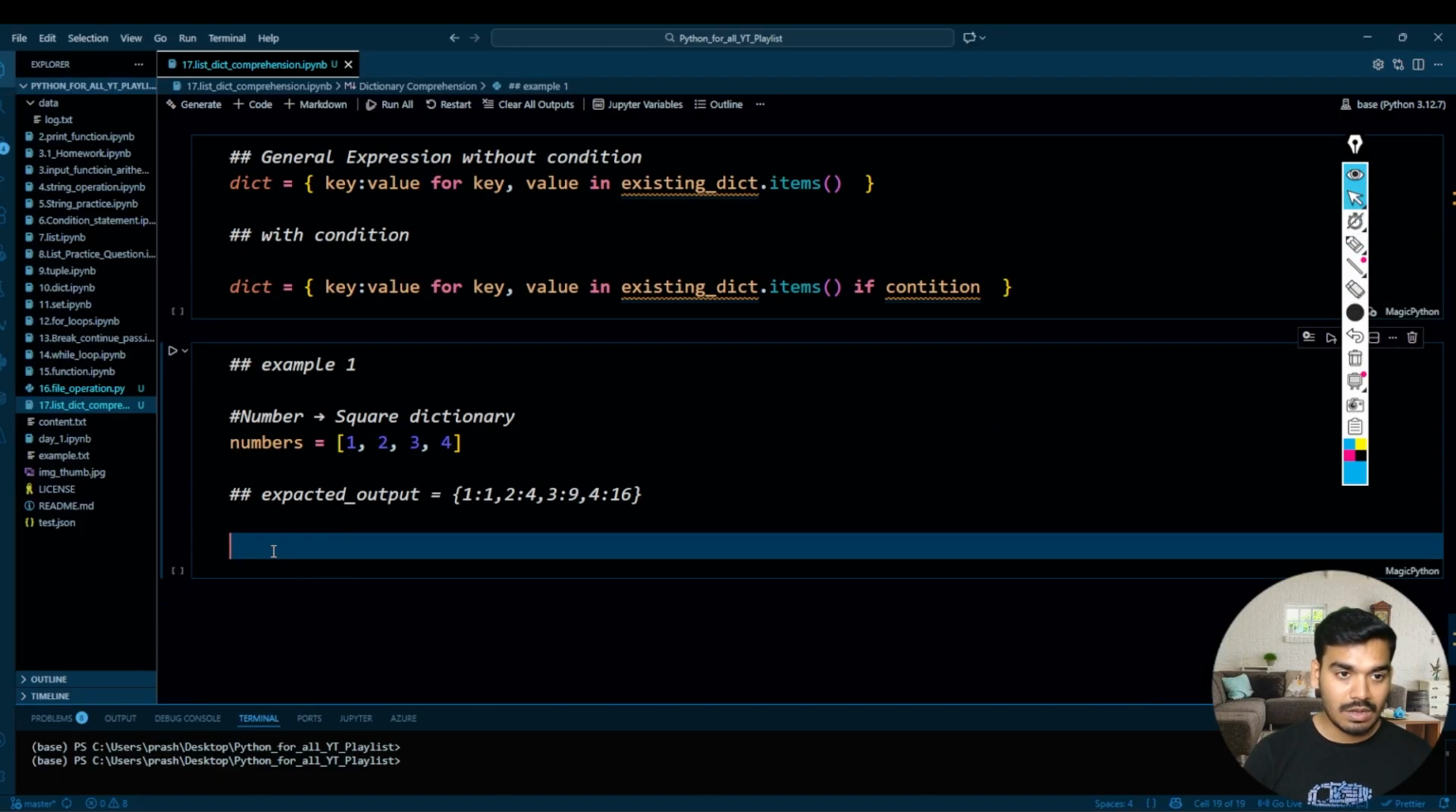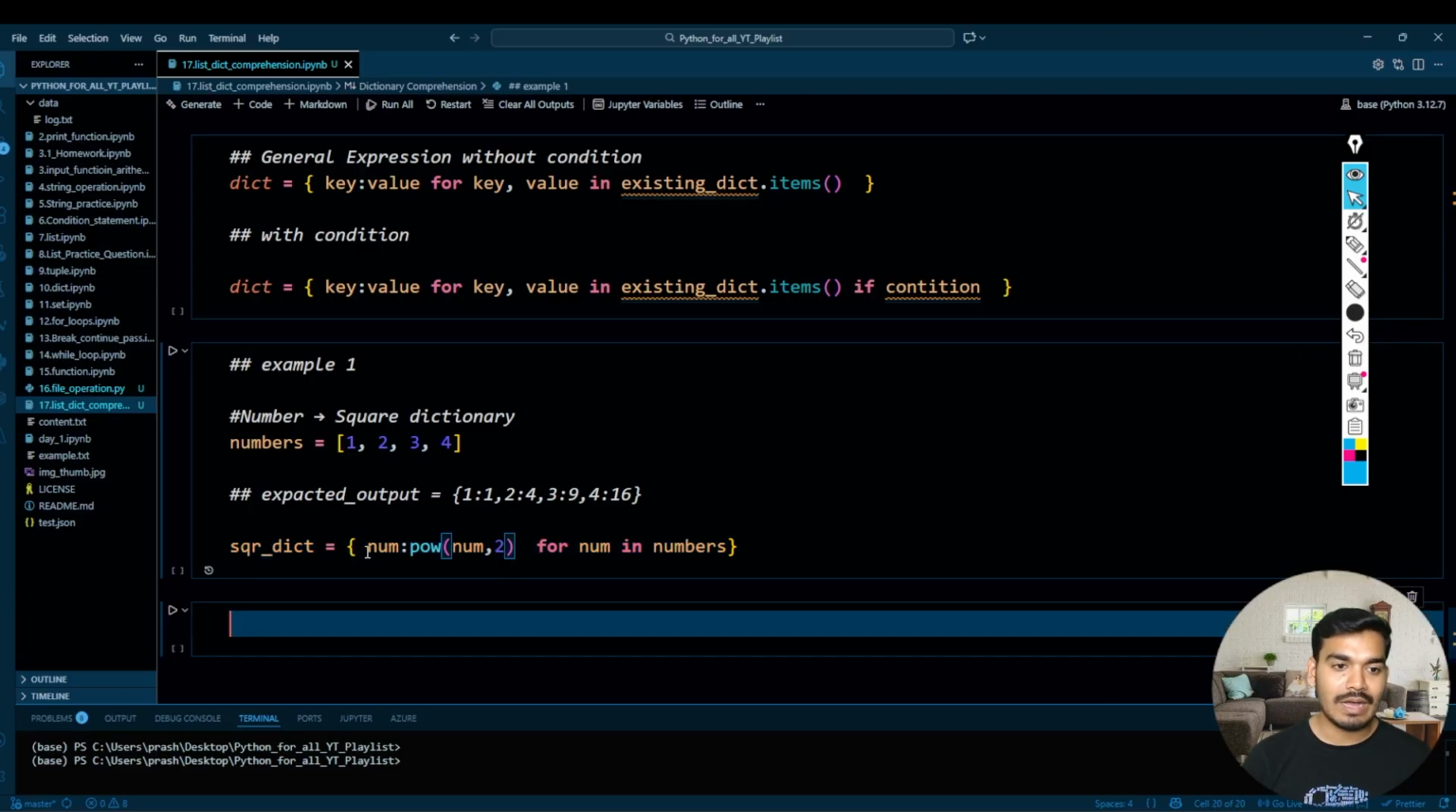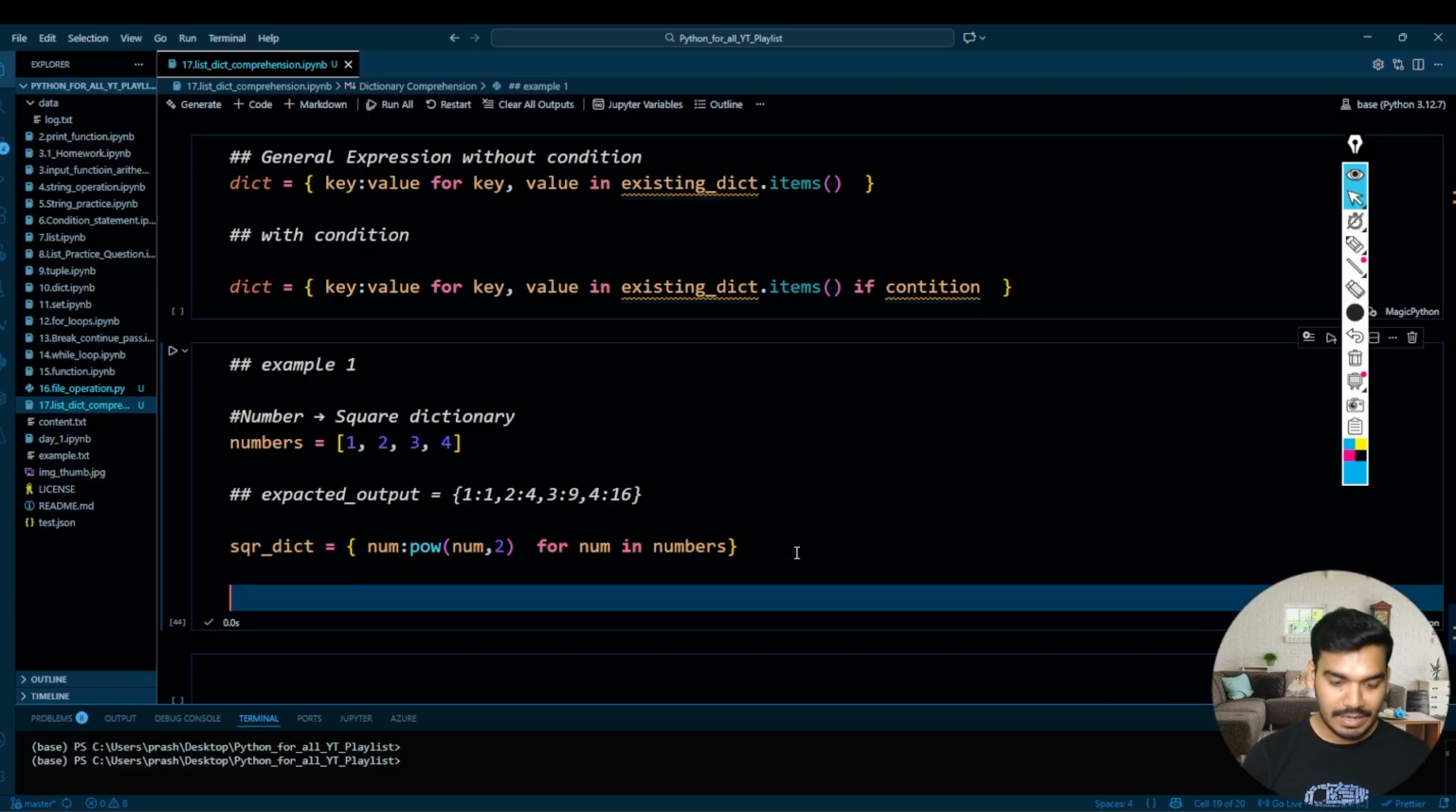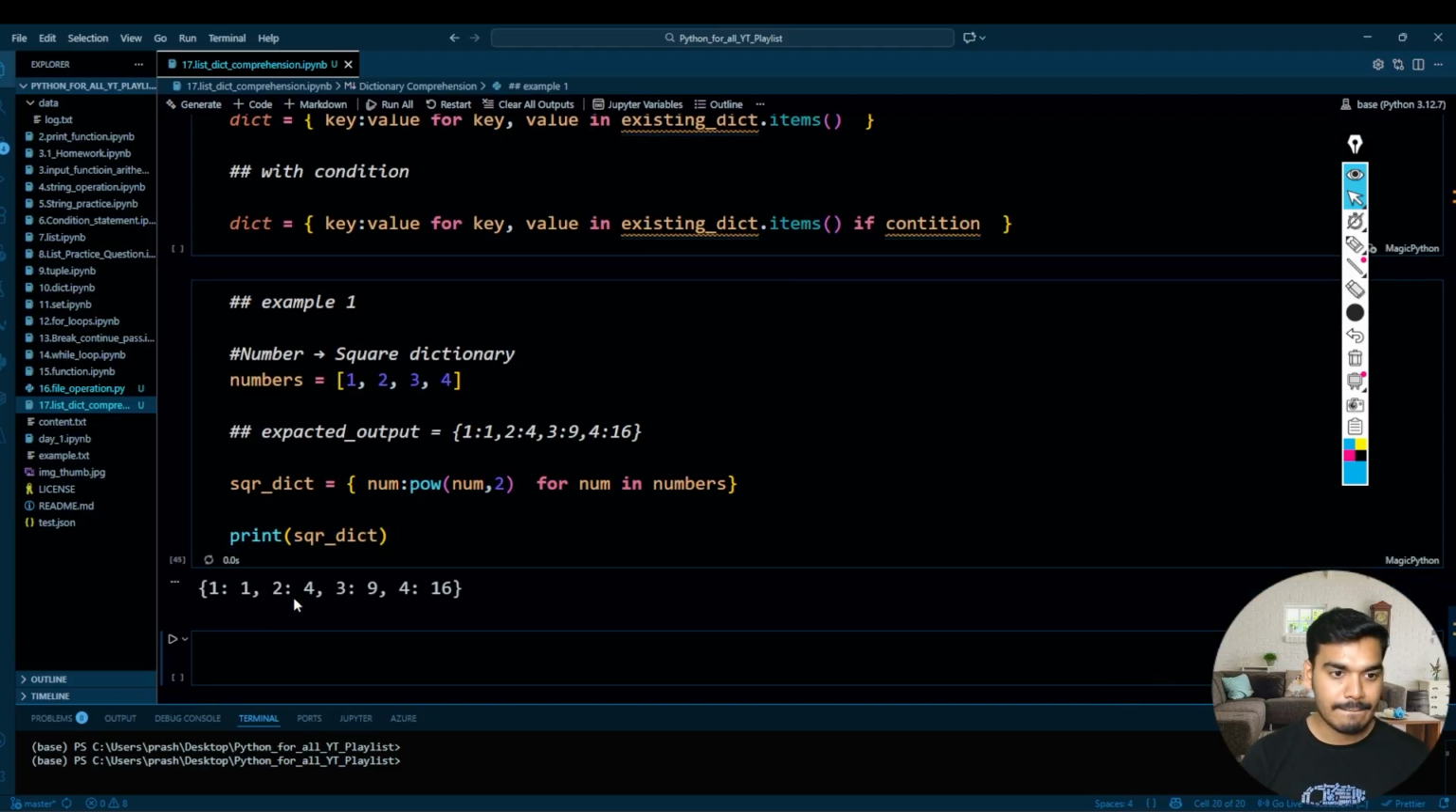So right over here, square_dict equal to, I want the dictionary. So first curly braces, then for num in numbers. Then num will be the key, and the value will be pow(num, 2). This will make the square of that. And then let's print the square dictionary. So 1 to 1, 2 to 4, 3 to 9, 4 to 16.